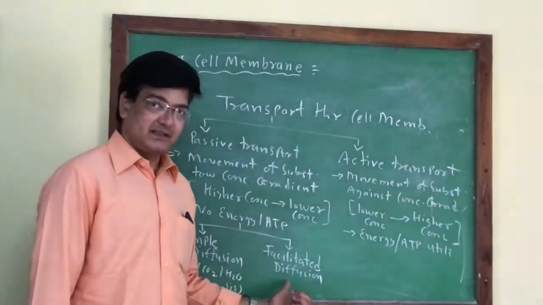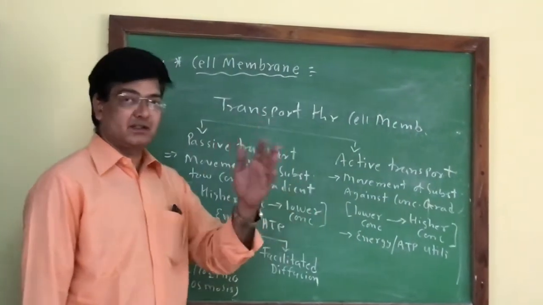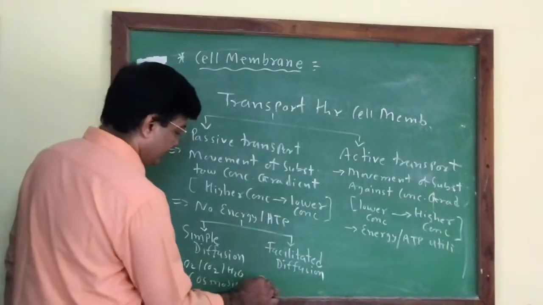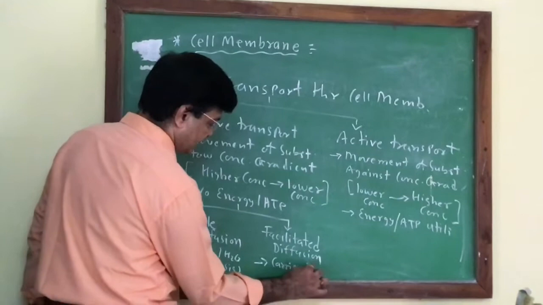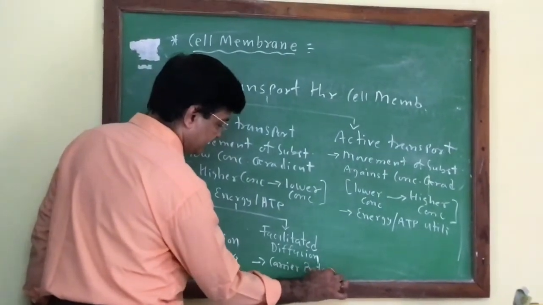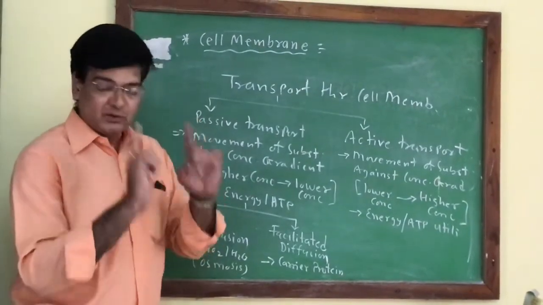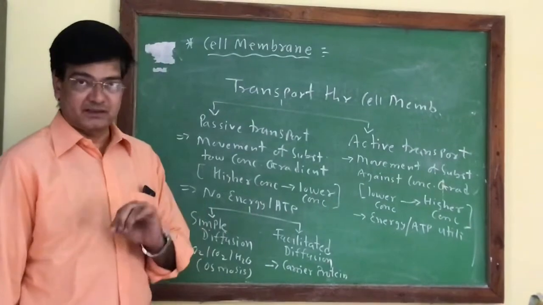Whereas in facilitated diffusion, a carrier molecule, which is a protein present in the constitution of the plasma membrane, is always required. So this kind of movement is facilitated by a carrier protein, but energy is not required. A concentration gradient is always present, and that's why it is taken under passive transport only.